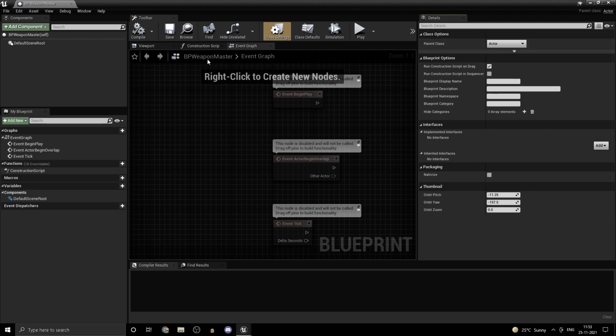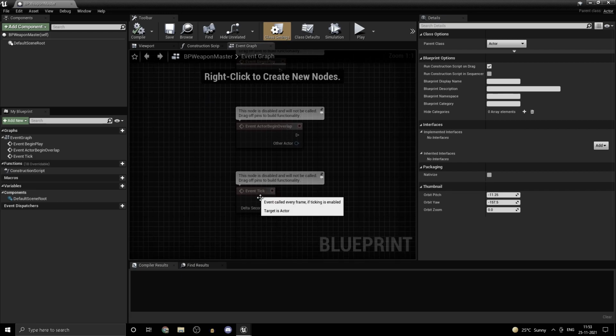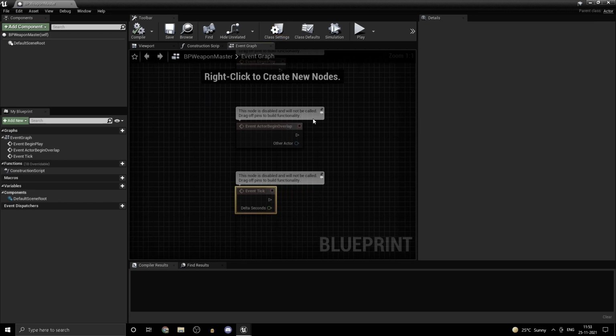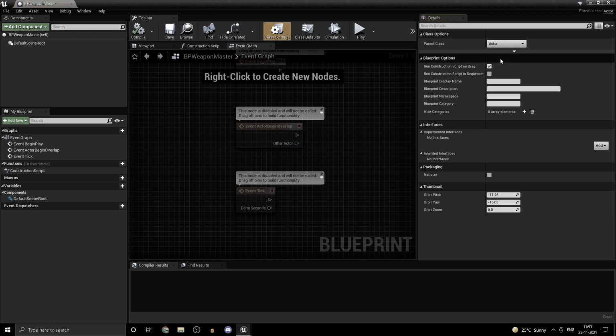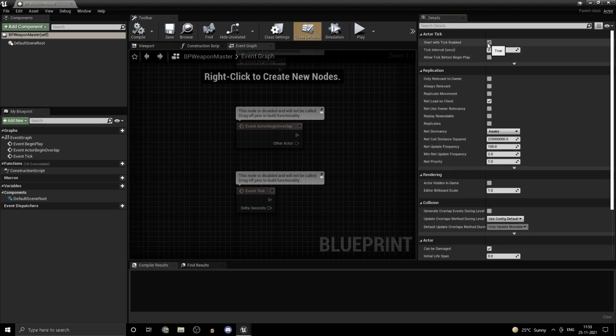And one more thing is we don't need this thing to actually tick. It's just wasting our performance. It's fine if you have a small game, but if you have a game where you will have tens of weapons, this can cause issues. So it should be under class defaults. Start with tick enabled, just disable that.